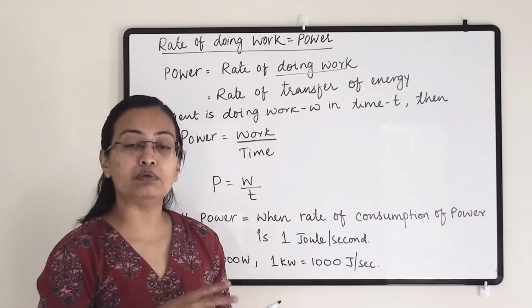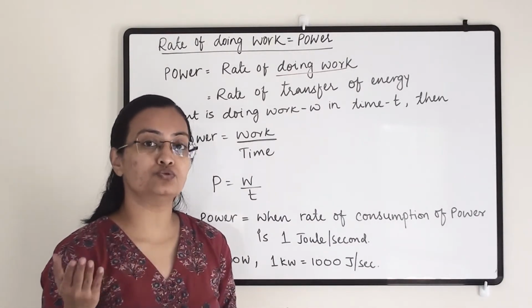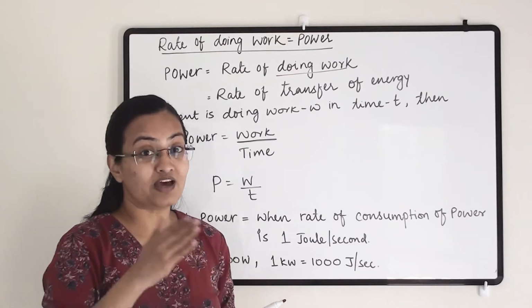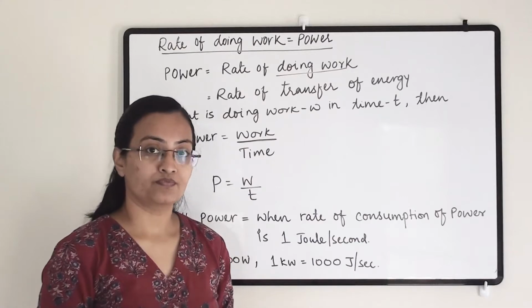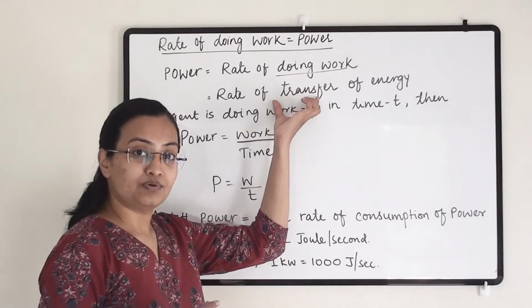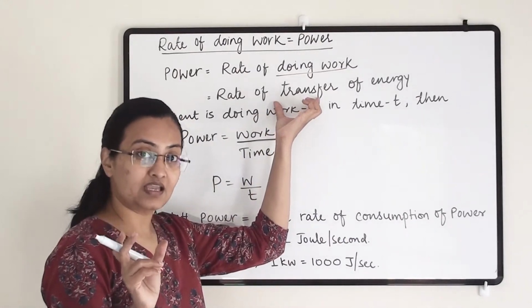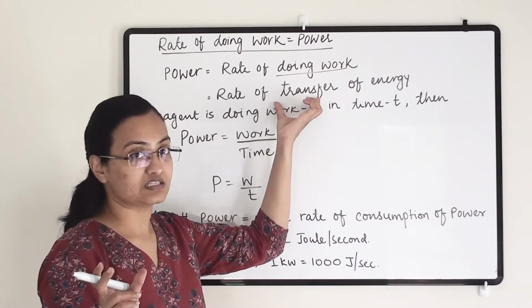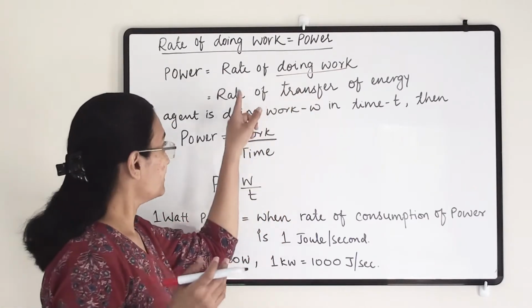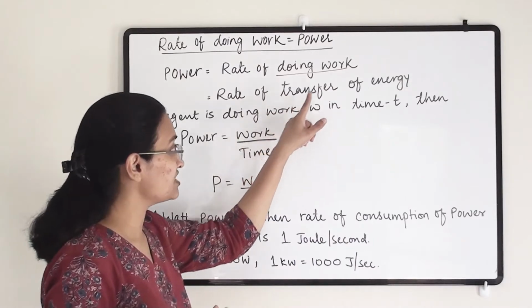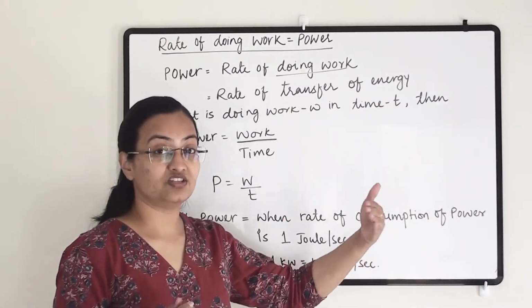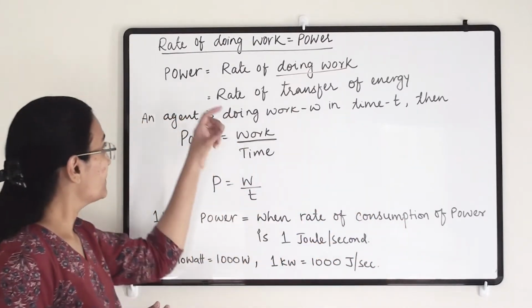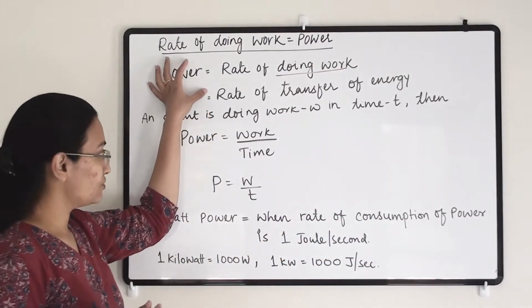Say, for example, mechanical energy is being transferred to kinetic energy. If that transfer is fast, that means the power is more, and the time period we take to do that work will be less. In that case, the rate of transfer of energy from mechanical energy to kinetic energy is fast, so the power is more in that case also.